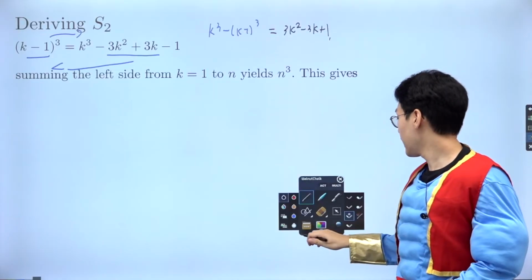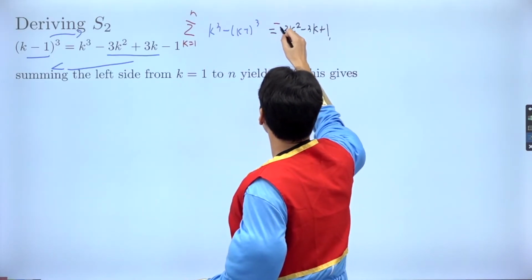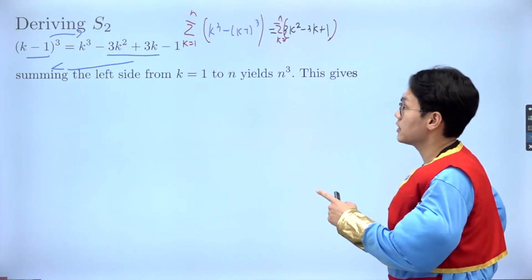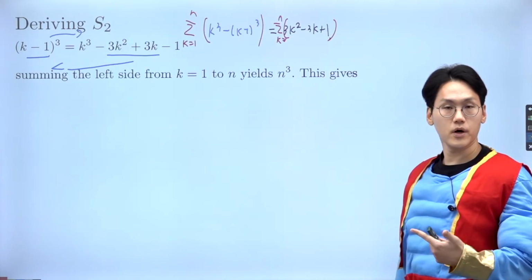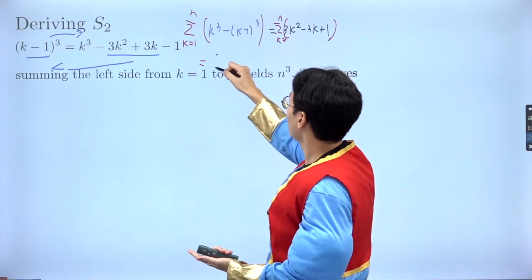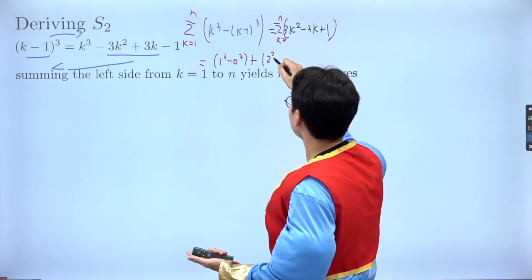Okay, that's great. And I'm going to find the series expression of this from 1 to n. That's what I want to do on the left-hand side and the right-hand side. Okay. And if you look at the left-hand side, I'm going to start plugging in 1 and going all the way up to n. So if you put 1, for example, I get 1 cubed minus 0 cubed. And if you put 2, I get 2 cubed minus 1 cubed.